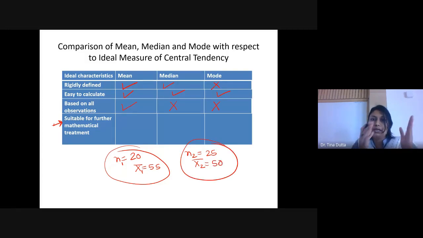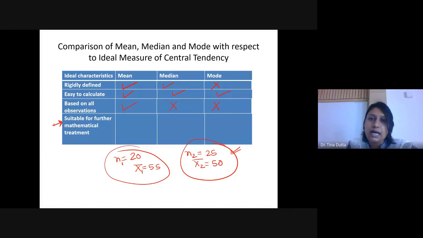So you have just the mean marks, not the individual marks. You do not know the individual marks of those 20 students, how much each one got, you are unaware about that. Similarly, in this case, you are unaware about the individual marks of all the 25 students. You just know the mean marks. So mean marks of these 20 people and mean marks of these 25 people.